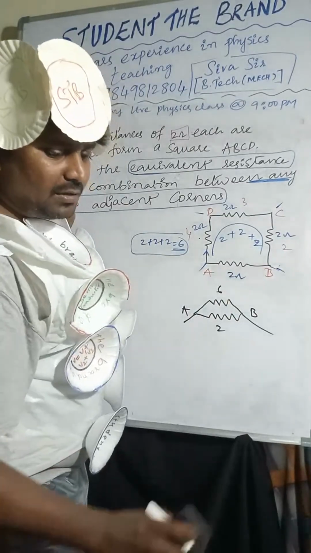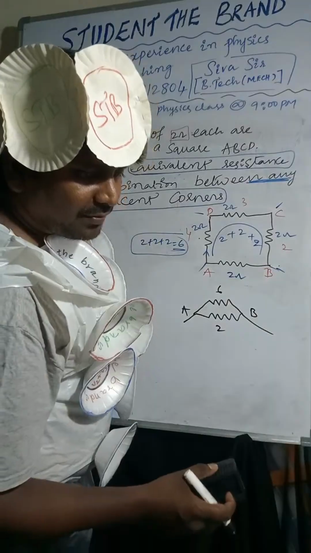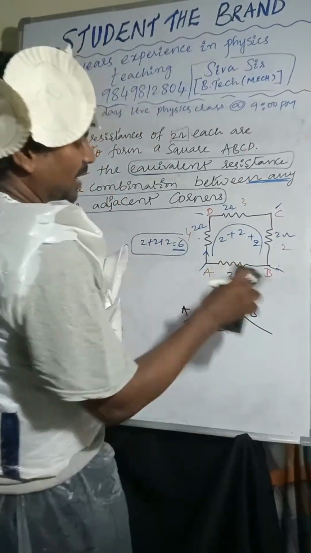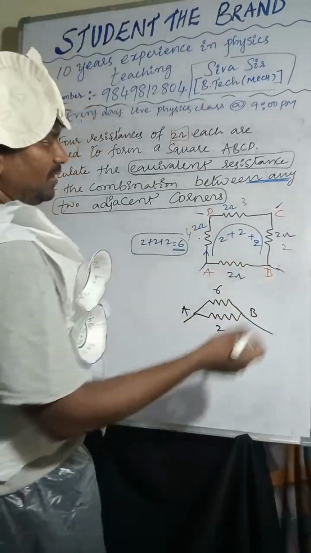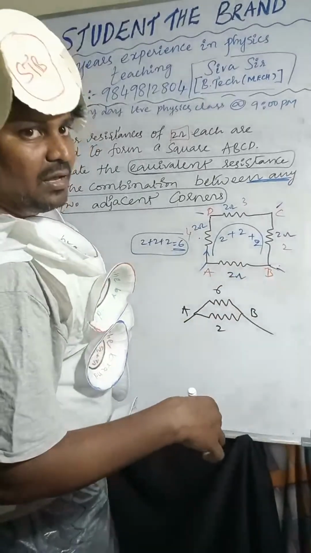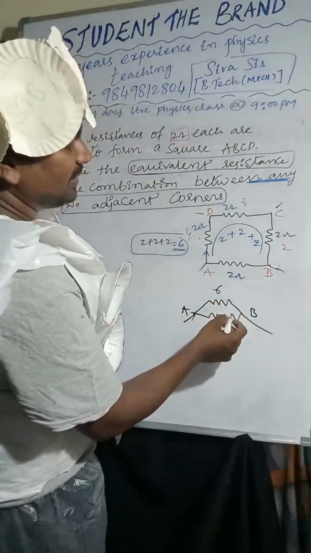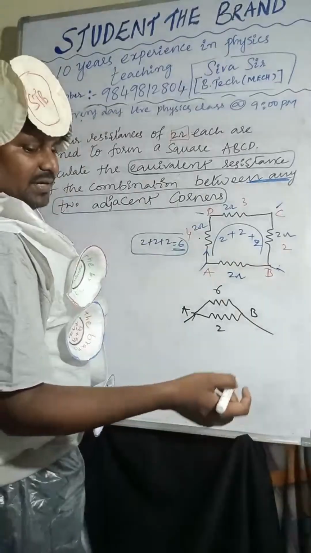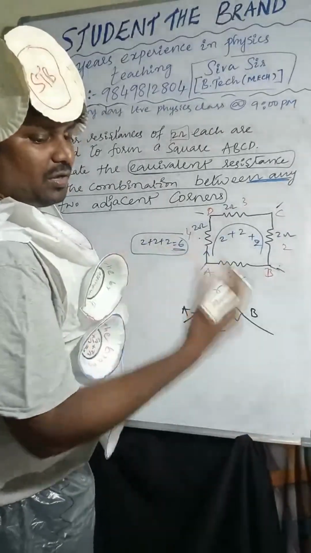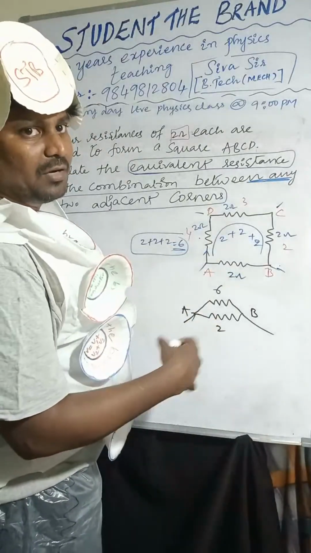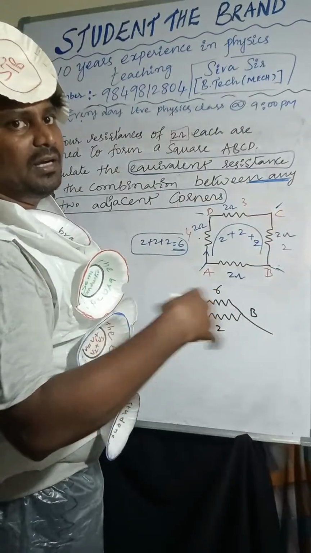Now you can observe. So then in a triangle combination, how can we solve? Triangle, I will tell that question also, I'll give. After this one, I will give one more question. There I will explain how to solve. Now you can observe here. So I am taking current is passing like this. Next question I will give that only, Shivani. Next question I will draw that triangle question and also how to solve it, how to take it. Okay, one by one we are going, right? So this starting level until advanced level will go.